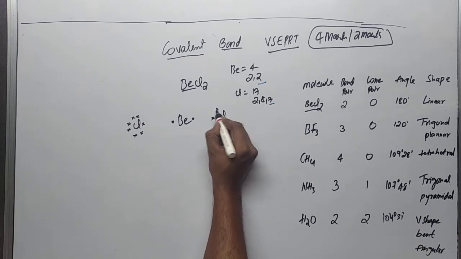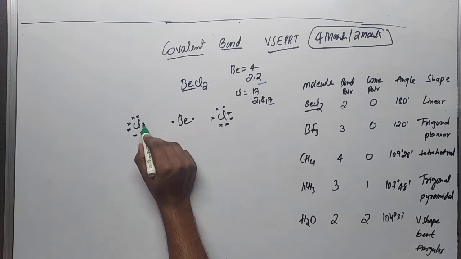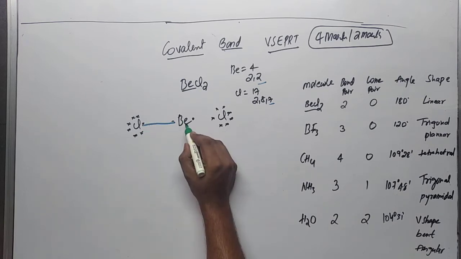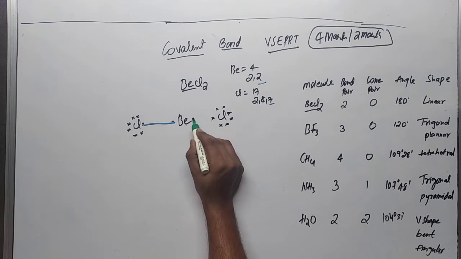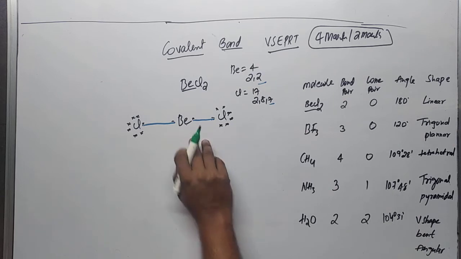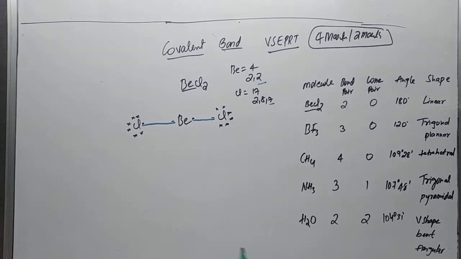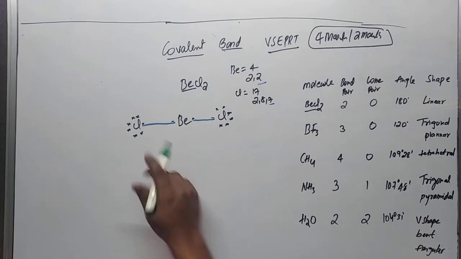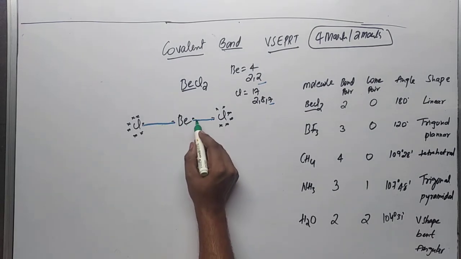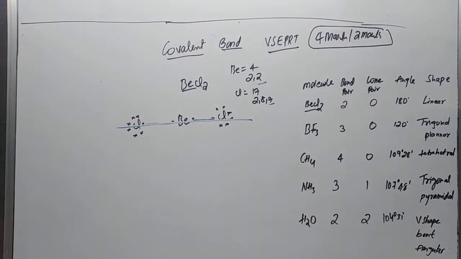So here this is the example of a covalent bond. This chlorine will become stable by sharing an electron with the beryllium. Similarly, this beryllium becomes stable by sharing an electron with the chlorine. So now we get a molecule between beryllium and chlorine, and the molecule is called beryllium chloride. In this molecule beryllium and chlorine have formed 2 bonds and the shape looks like a straight line.